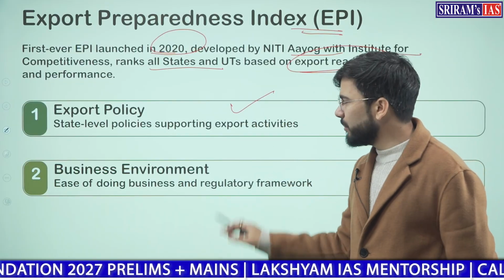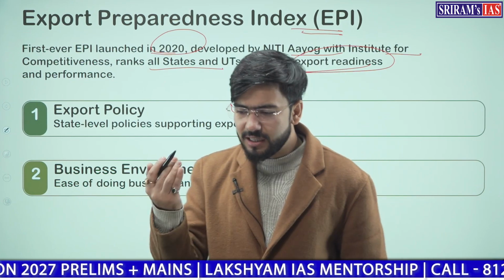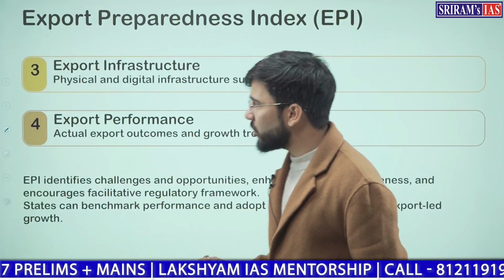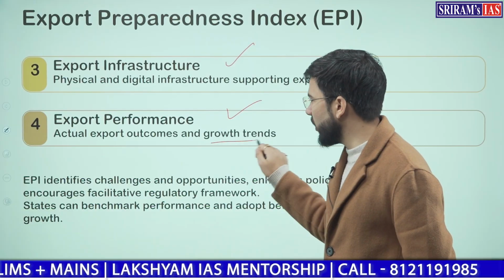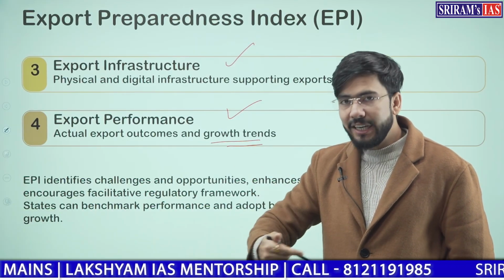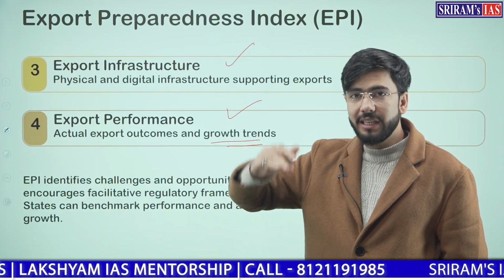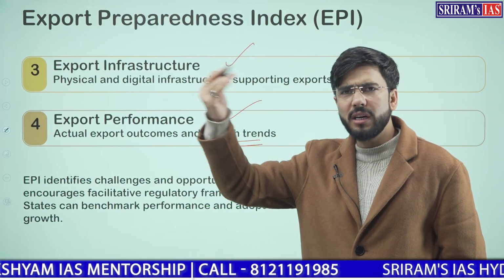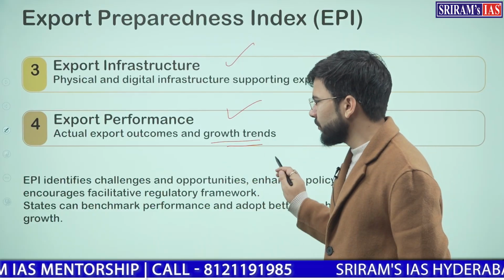It studies the business environment of the state, that is, how many regulatory measures and how much state intervention is there in the market. Further, it also studies export infrastructure and export performance, growth trends, that is, what kind of goods are being exported, and how much growth there is in these exports over a period of time, over 10 years, 20 years, or 5 years, or 6 years.